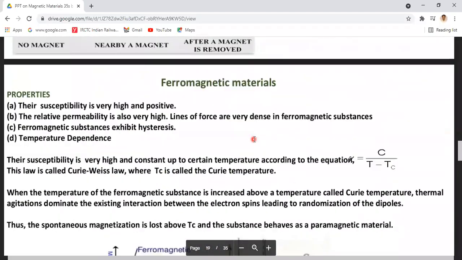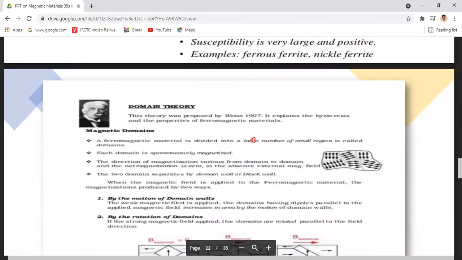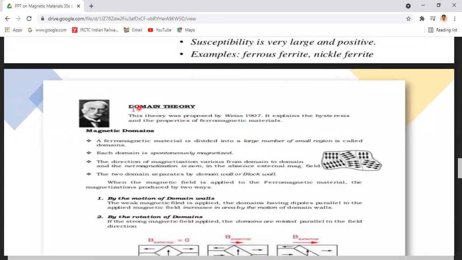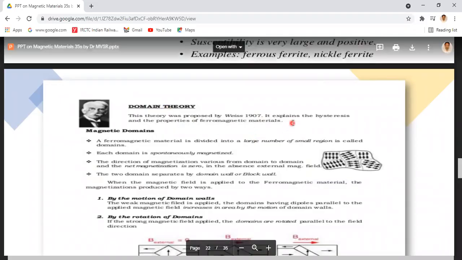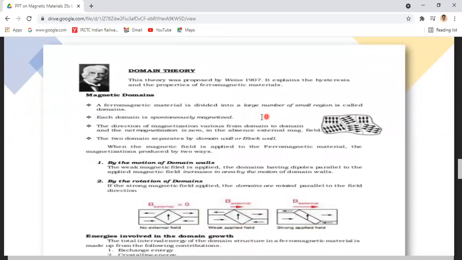Coming to the ferromagnetic materials, which have the property of hysteresis behavior and spontaneous magnetization, a scientist Weiss proposed a theory in 1907. That theory is called domain theory, to explain hysteresis and the properties of ferromagnetic material.